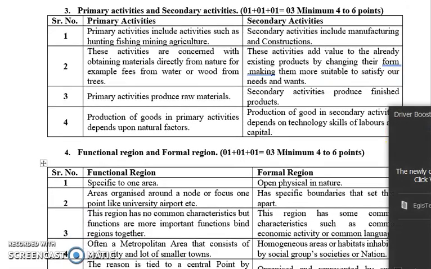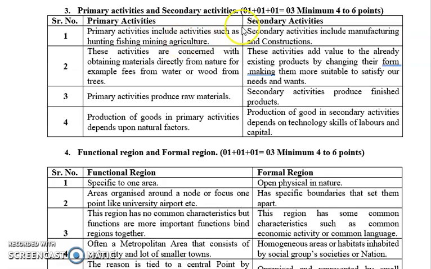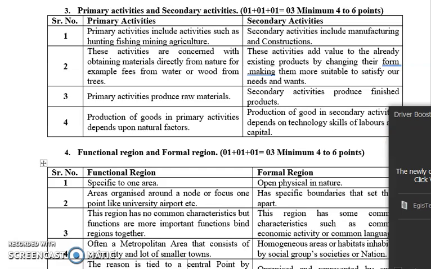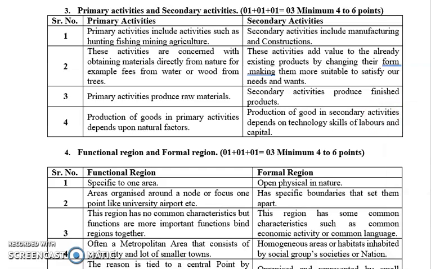Next, we have the difference between primary activity and secondary activity. Primary activities include hunting, fishing, mining, and agriculture. And secondary activities are totally dependent on industrialization and manufacturing sectors. Primary activities produce the raw material, and in the case of secondary, the finished product is the final product. The products and goods of primary activity depend totally on nature, whereas in the case of secondary, the production of goods depends on the labor and the capital which is present.